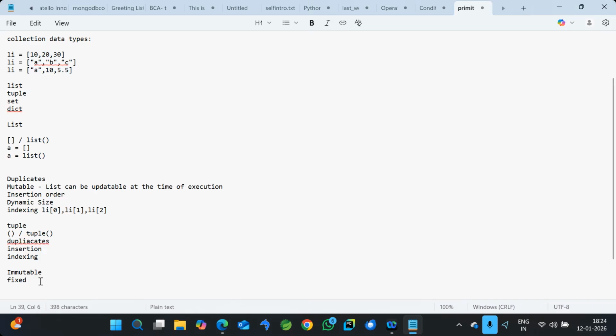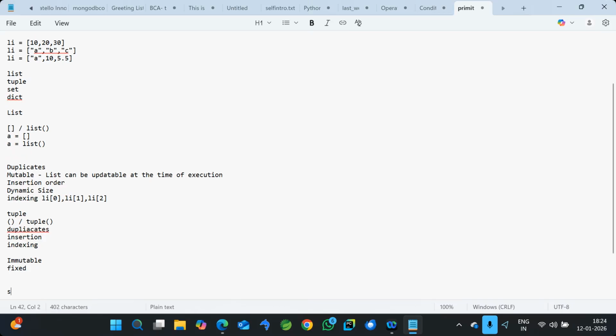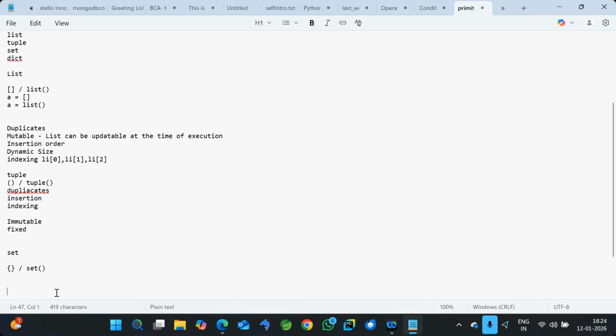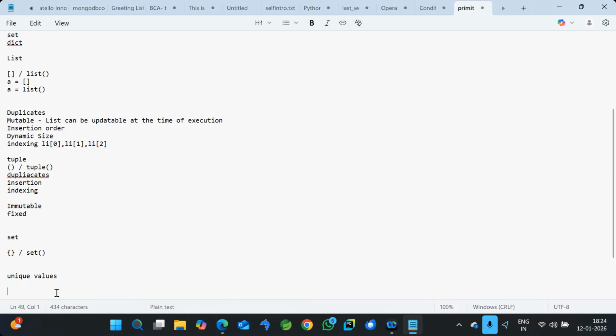Okay, now the next one, set. A set is indicated by set only. The representation is a curly bracket, but by default we cannot represent it that way, because dictionary also uses the same thing. Here again, the major difference compared to list and tuple is that set allows only unique values. It doesn't allow duplicate values, but other than this feature it is similar to list.